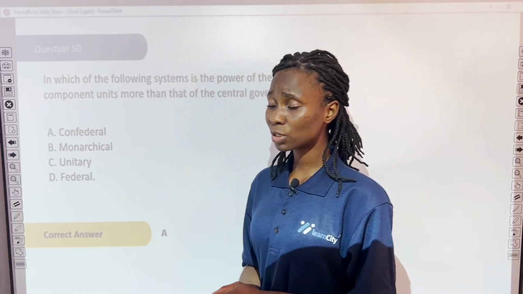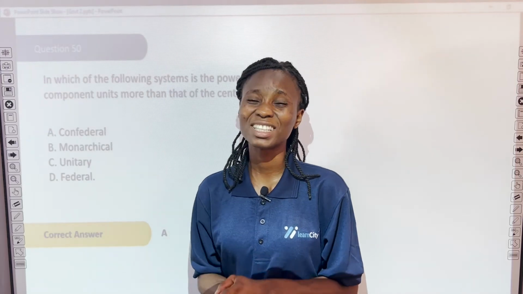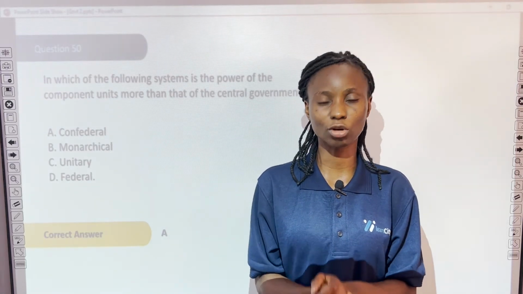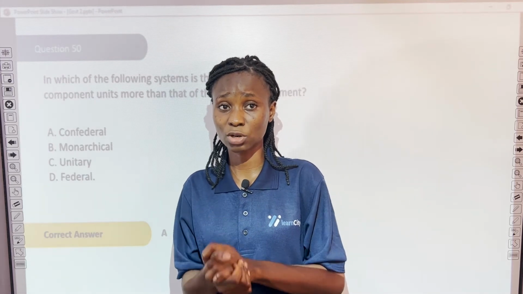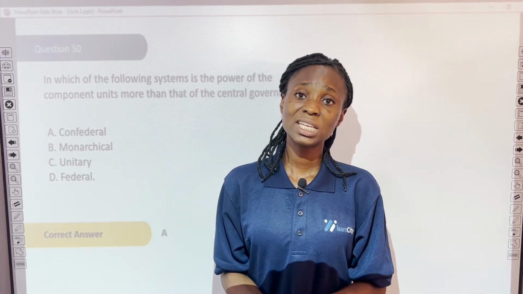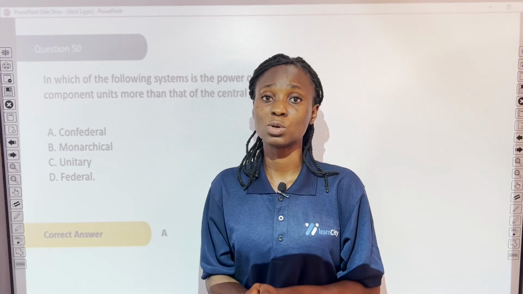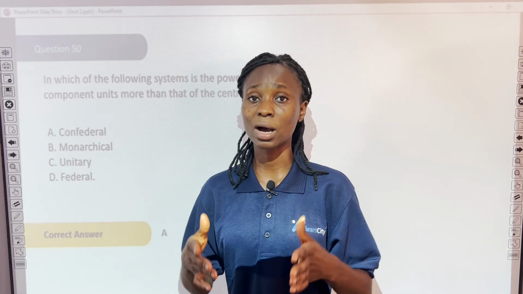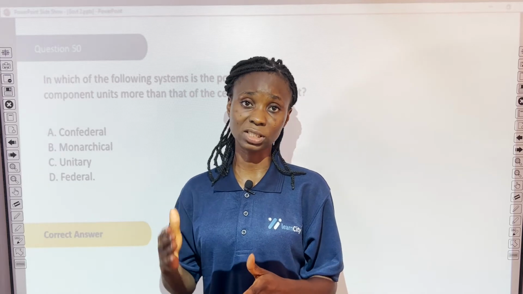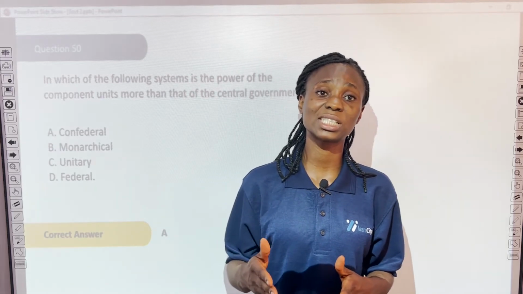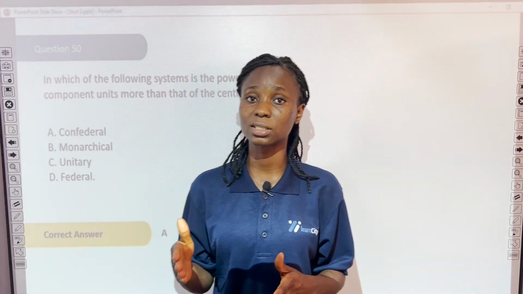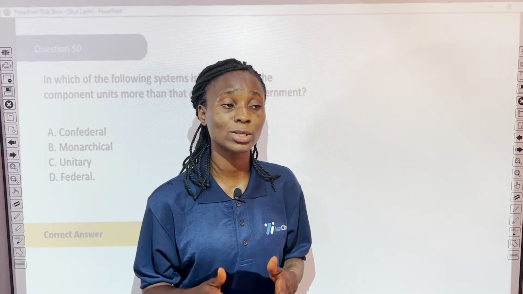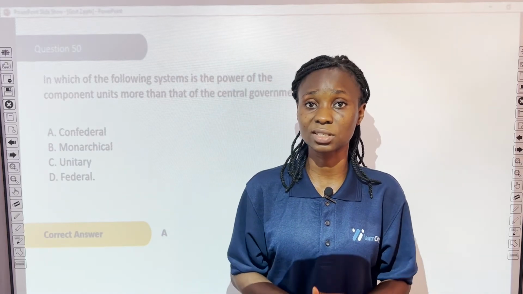But a confederal system of government has a weak central government, meaning the states are autonomous, and the states exercise power greater than that of the central government, which explains why secession is allowed in a confederacy, as against the federal government, where secession is seen as treason.